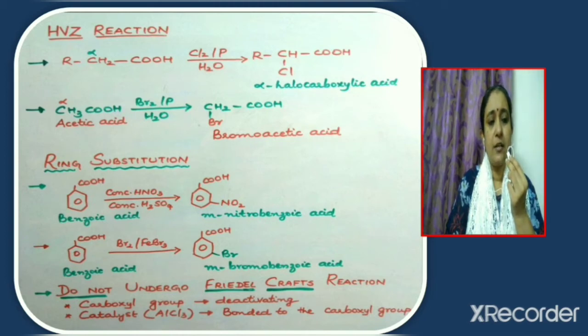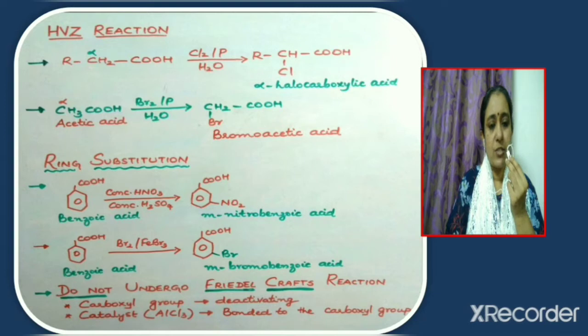Next, consider ring substitution. It is an electrophilic substitution reaction. Benzoic acid, when treated with a mixture of concentrated nitric acid and concentrated sulfuric acid, undergoes nitration. The nitro group enters the meta position. This is because the carboxylic acid group, COOH group, is meta-directing. It is a ring deactivating group. So that is why the nitro group enters the meta position. And the product obtained in this case is meta-nitrobenzoic acid.